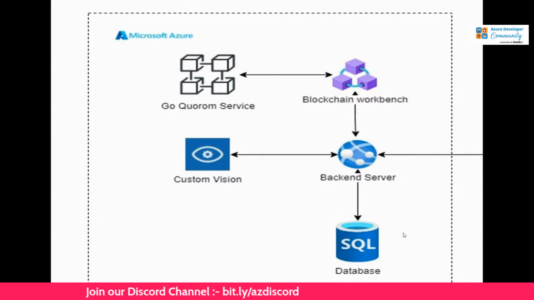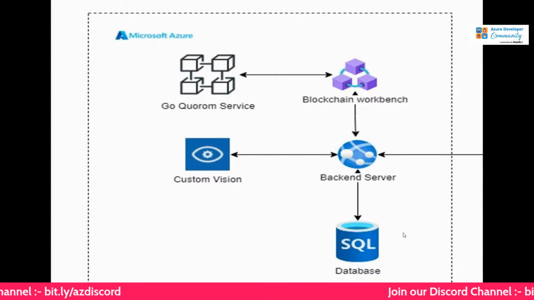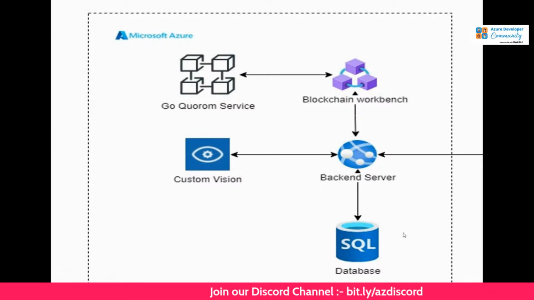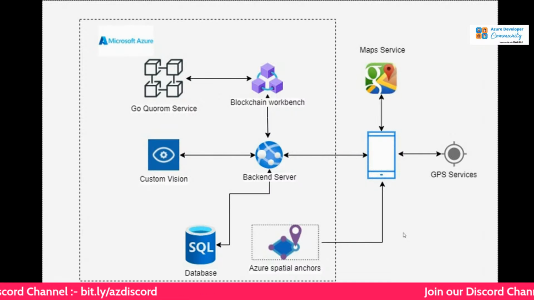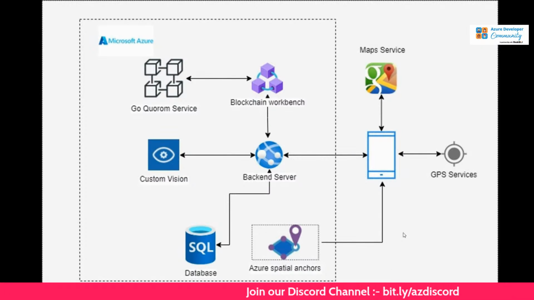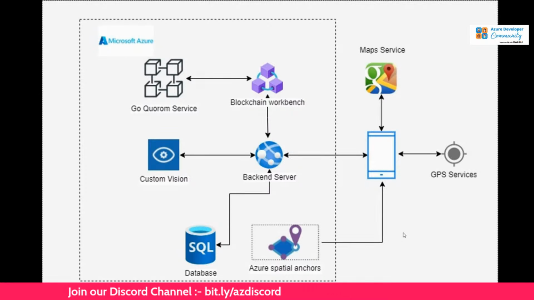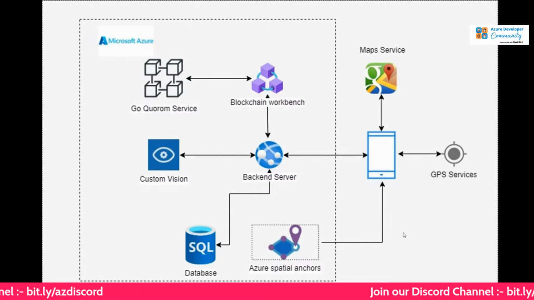There was a custom vision model for, I guess, scanning something. Custom Vision is a small part that comes under the umbrella of cognitive services. I'll show that to you in a while. So this is the whole thing of the project. There was a map service as well, which was used from a Google Maps API. And then I had used Azure Spatial Anchors, and Custom Vision was used for scanning. So this is a recent application that I had built.